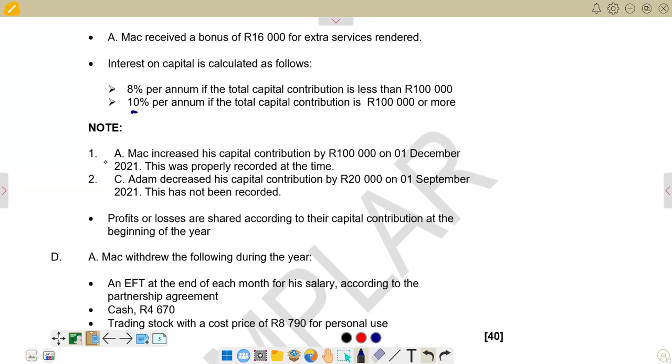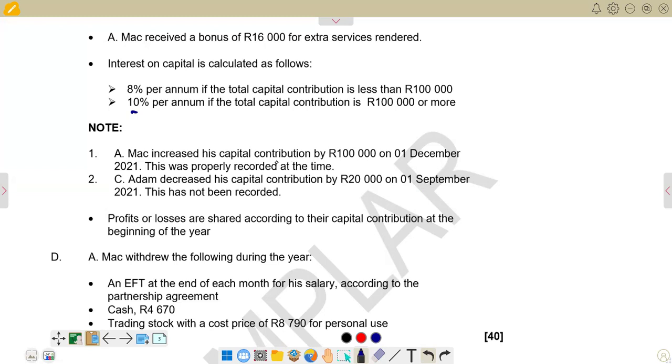Then you go to the notes. I believe the first point reads: Mark increased his capital contribution by 100,000 on 1 December 2021. This was properly recorded at the time. So what it means is the balance that we are given at the beginning of the question is the balance at the end. But we are told that on 1 December 2021, there was a capital contribution introduced of 100,000. So the balance that started at the beginning of the year is going to be less by 100,000, because this 100,000 came along during the year.